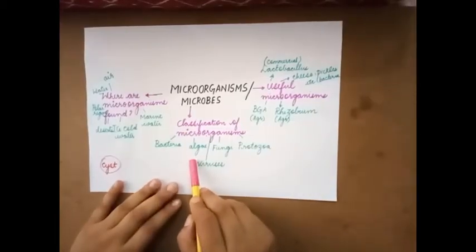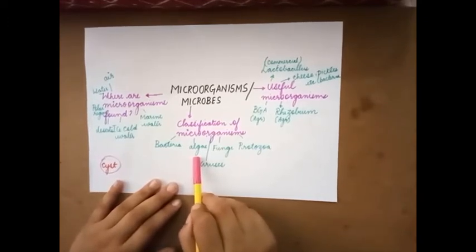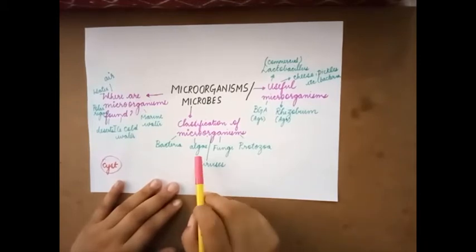Next, we will move on to algae. Algae are autotrophic in nature and they occur abundantly like grasses in aquatic habitats. That's why they are called the grasses of water. Either they can be single celled or multi-celled. An example of single celled would be Chlamydomonas and multi-celled would be Spirogyra. This is to do with the algae.